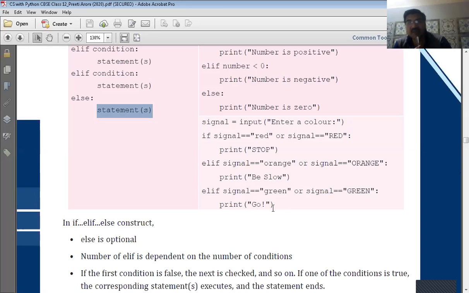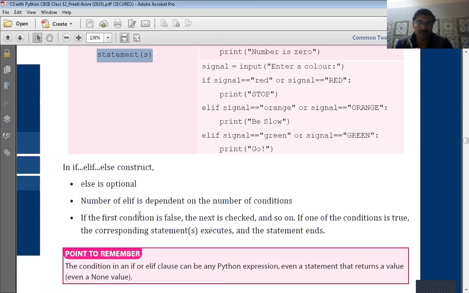So this way, there are 3 conditions depending on the color. If it is red, then stop. If it is orange, then be slow. And if it is green, then go. So this is the third construct of if. So these all are known as conditional statements: simple if statement, if else statement, then if elif statements.